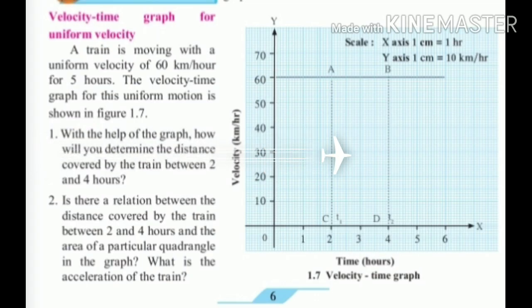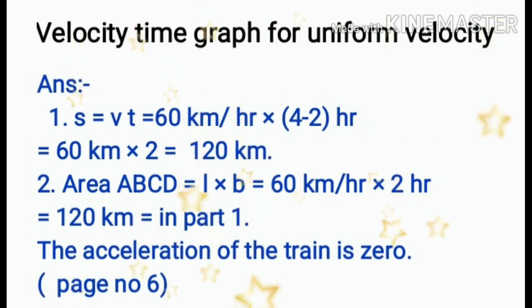Second one: is there a relation between the distance covered by the train between 2 and 4 hours and the area of a particular quadrangle in the graph? What is the acceleration of the train? The answer is: area of quadrangle ABCD. It is a rectangle, therefore area = L × B = 60 km per hour × 2 hours = 120 km. That is the area of that quadrangle. And here the acceleration of the train is 0.